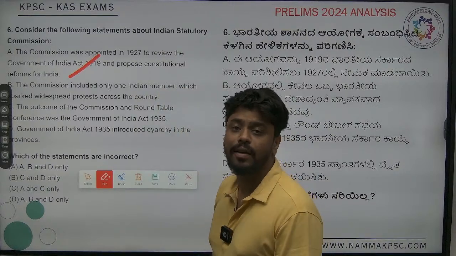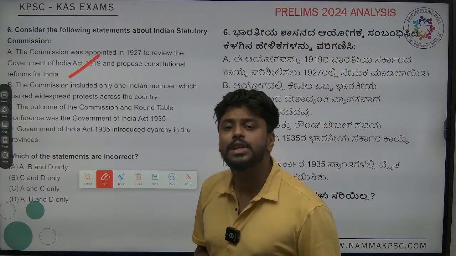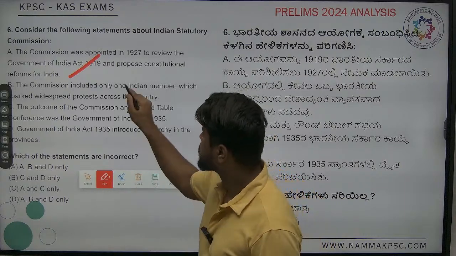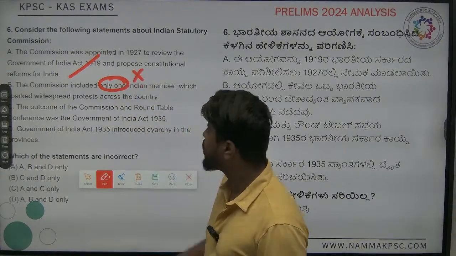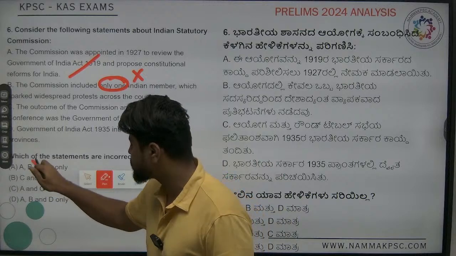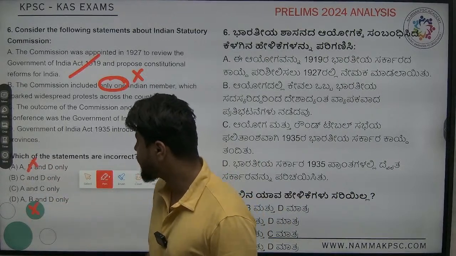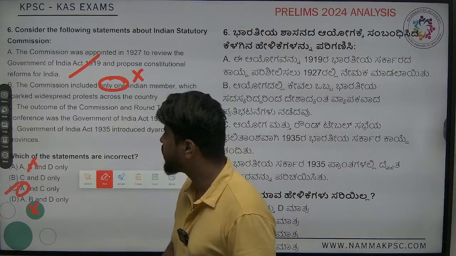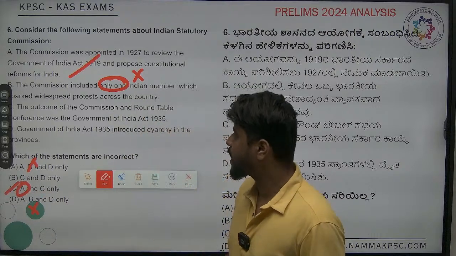Next one, commission included only one Indian member, which sparked widespread protests against the country. No, this is wrong. Why is it wrong? Simon Commission had no Indian member. It was an all-white body, right? So this particular statement will go wrong. If B goes wrong, what are the options we can eliminate? This goes away, this goes away. First one is correct, so A is there. So we have already got the answer. So C should be correct.